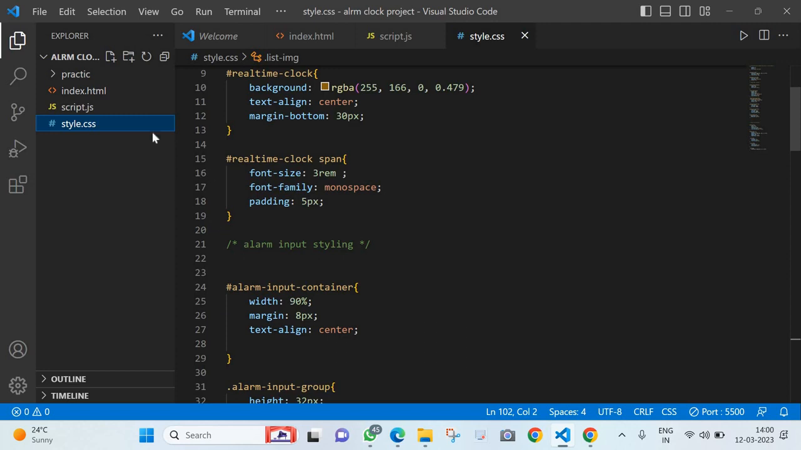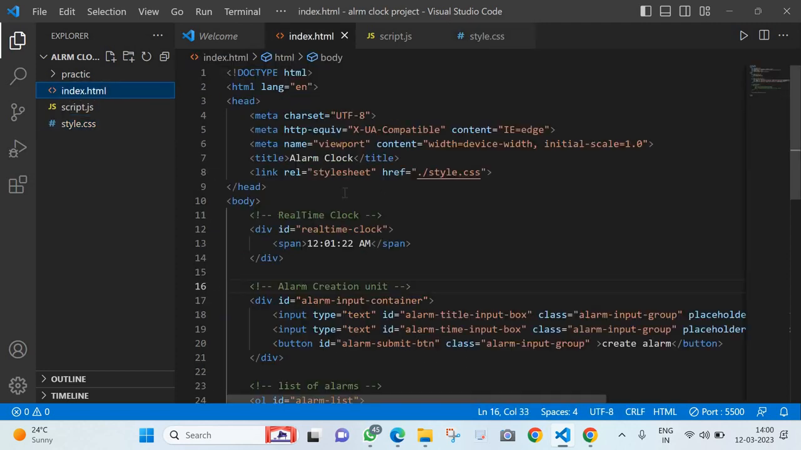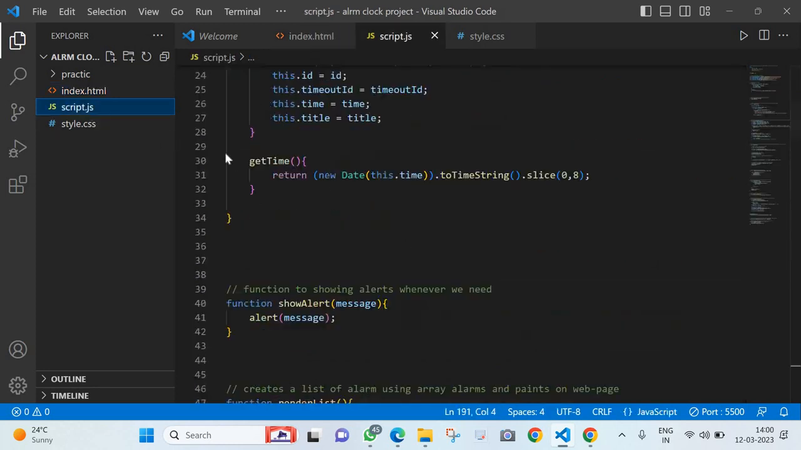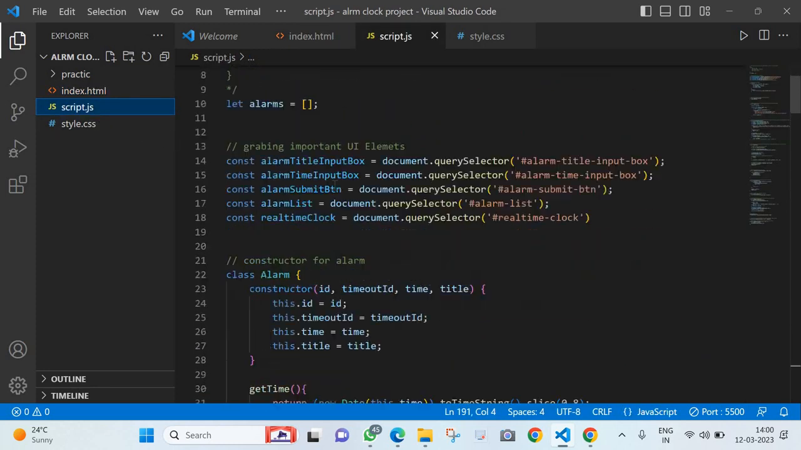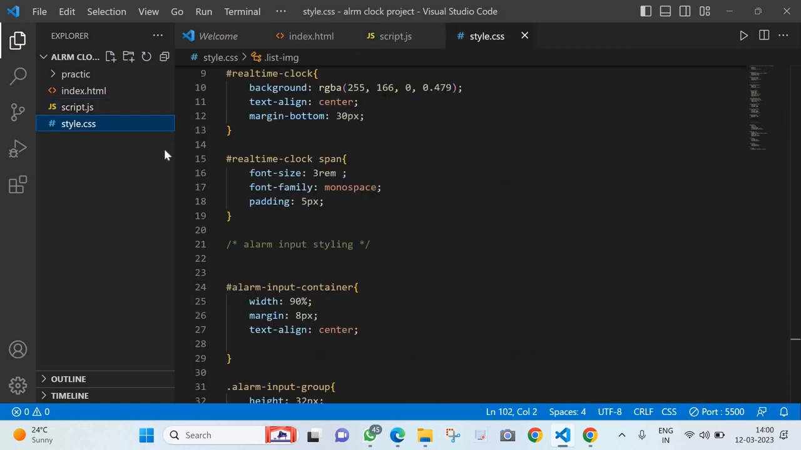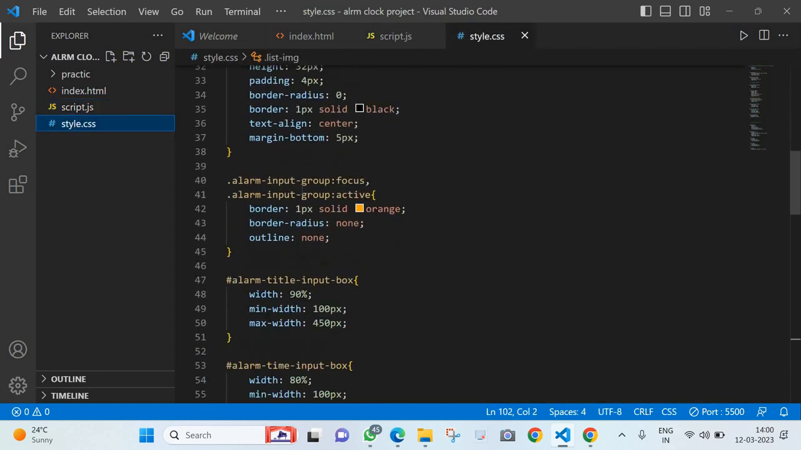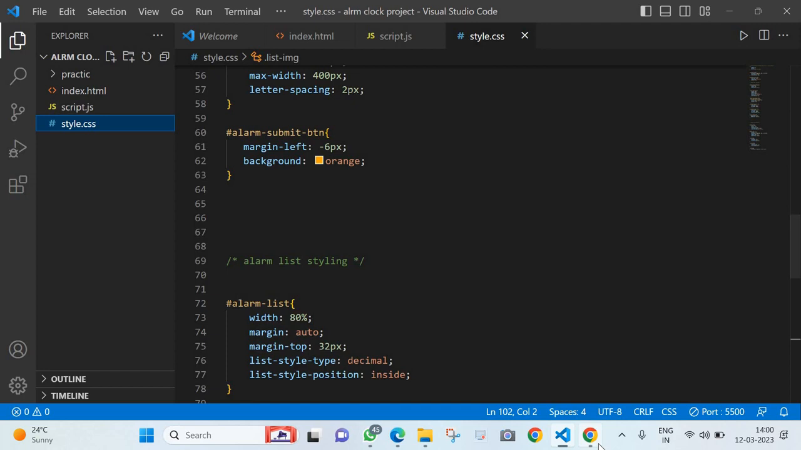This is my VS Code here and this is my code. This is HTML code, all HTML code written in here. This is my JavaScript file, all JavaScript code written in here, and this is my CSS file, all CSS code written in here. Now move to the project.